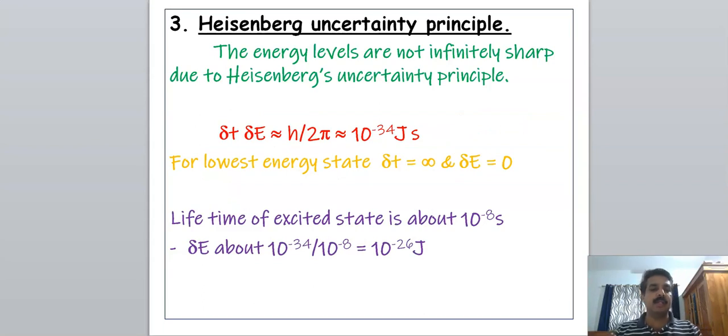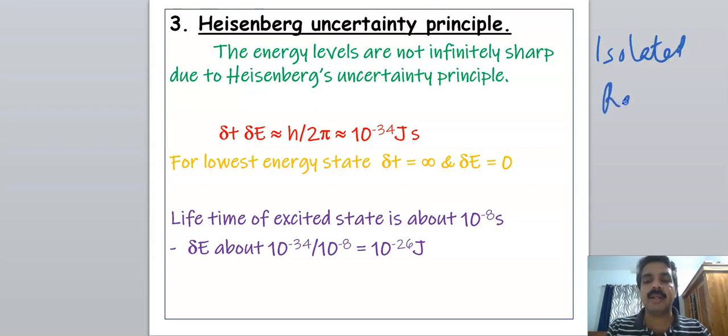And the third and last one is the uncertainty principle. Even for an isolated species, an isolated stationary molecule or atom, the energy levels are not precise.